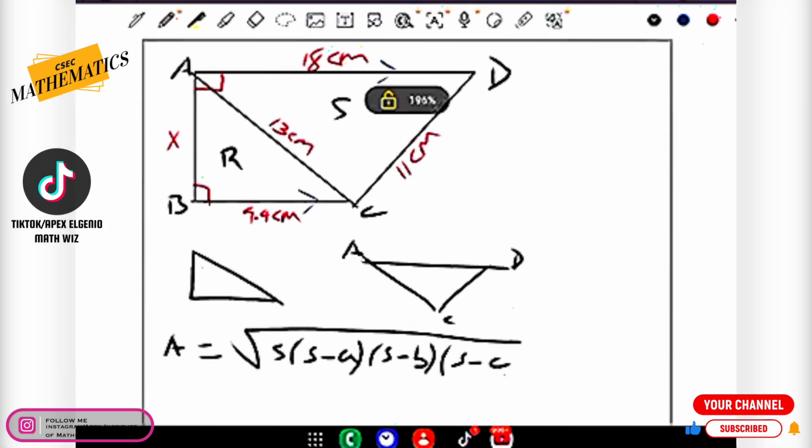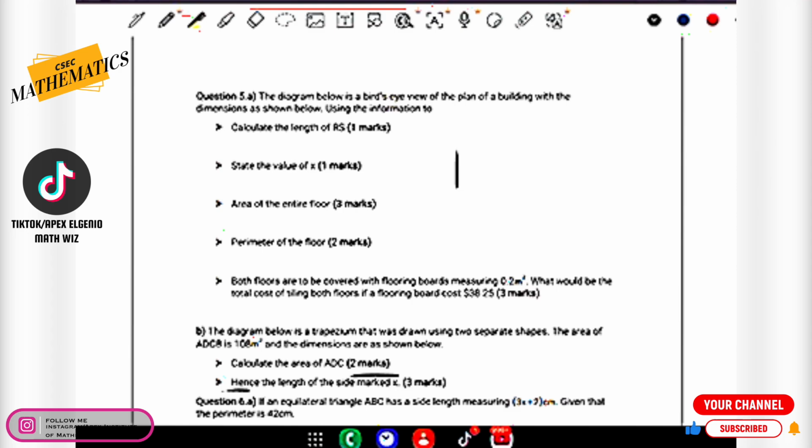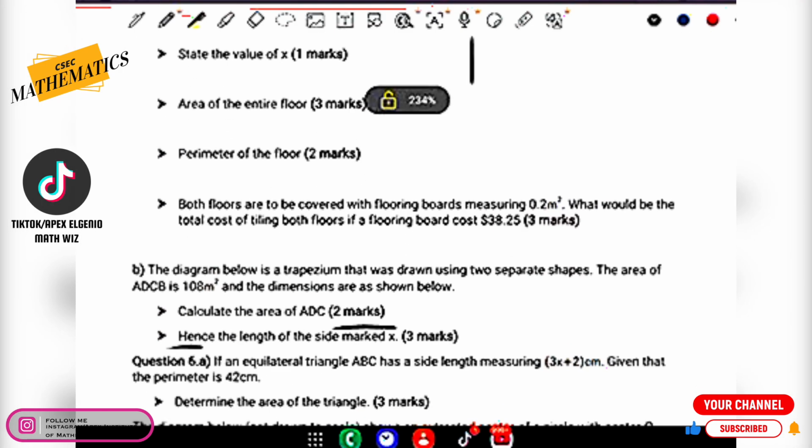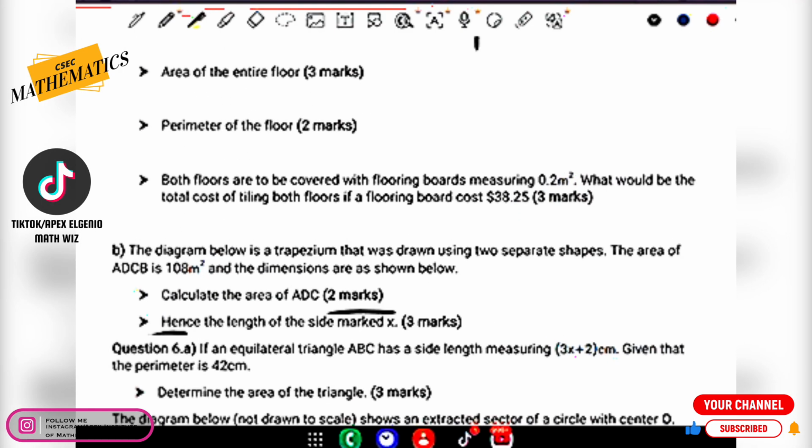Now, remember earlier in the question, it gave us a very valuable piece of information here. And this is something that I've encouraged my students a lot: practice to read the information, because here we're told that the whole entire shape ADCB equals 108.